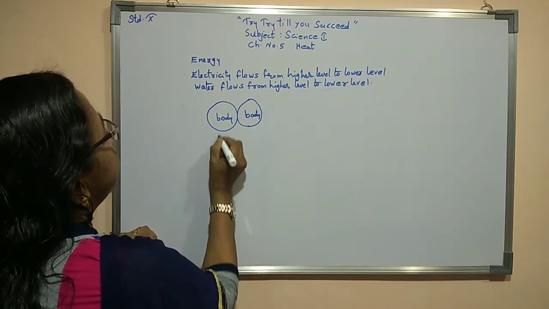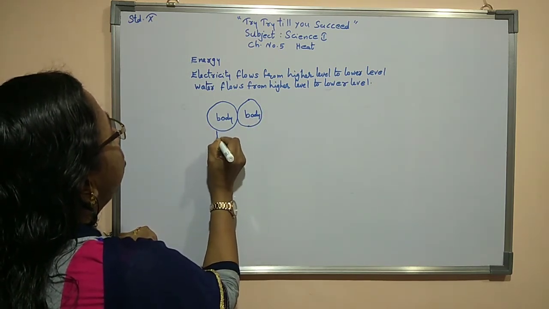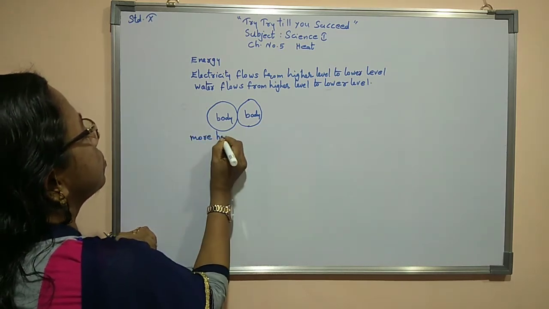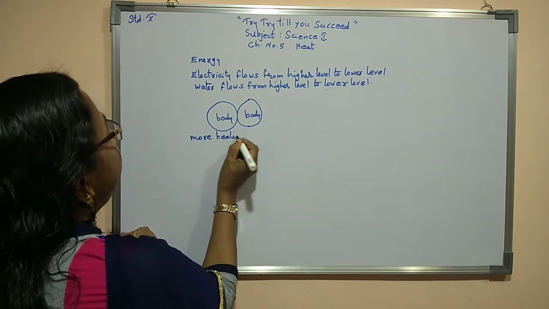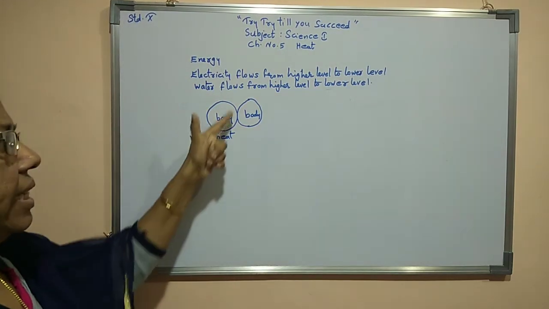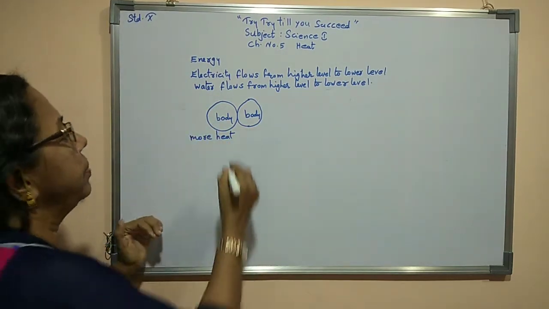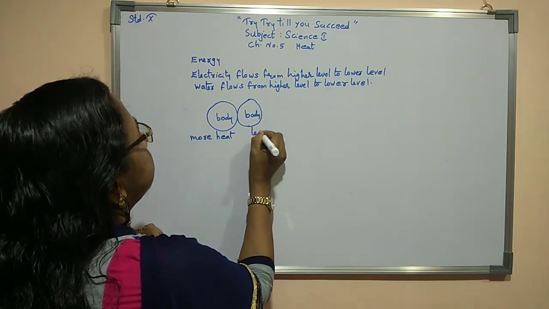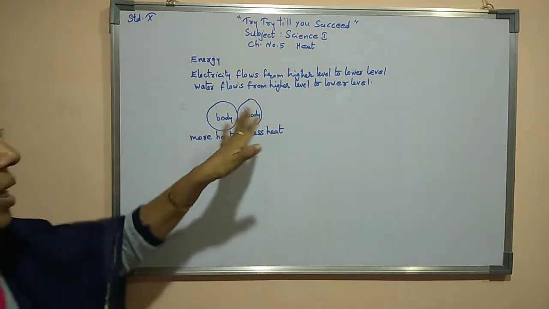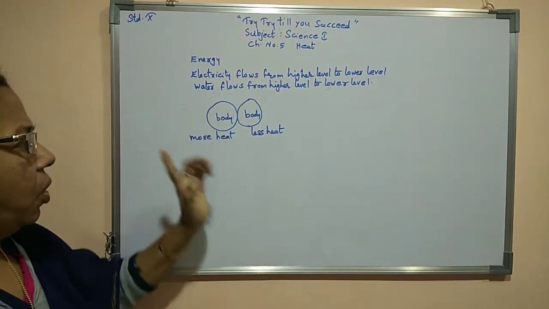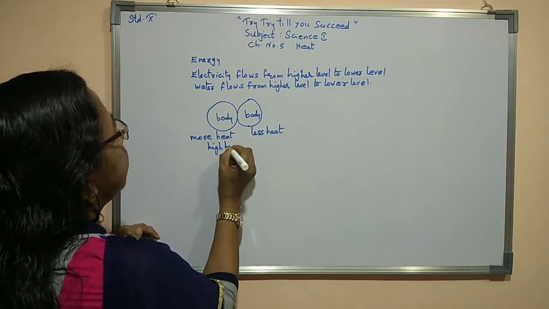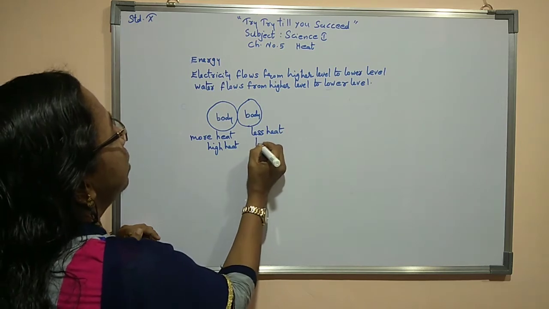Now we can say that this body is having more heat, or we have heated it. At the same time, this is having less heat. So when we are comparing the heat, this is having low heat, this is having high heat.